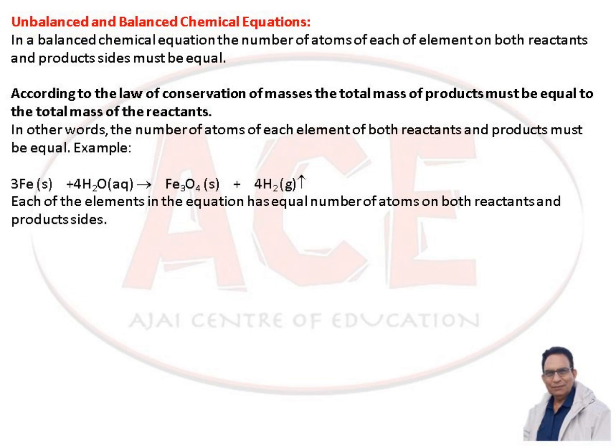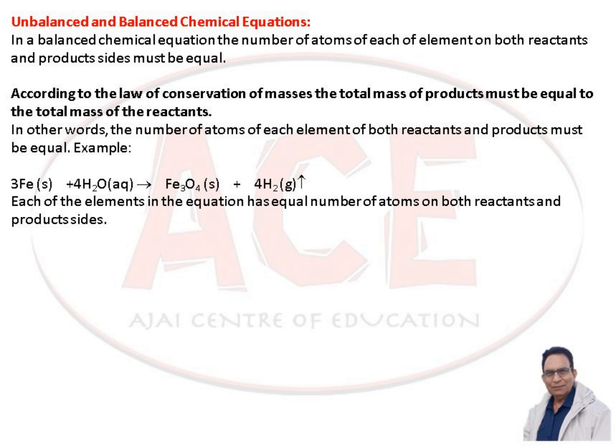Unbalanced and balanced chemical equations. In a balanced chemical equation, the number of atoms of each element on both reactant and product sides must be equal. According to the law of conservation of mass, the total mass of products must be equal to the total mass of reactants. In other words, the number of atoms of each element of both reactants and products must be equal.